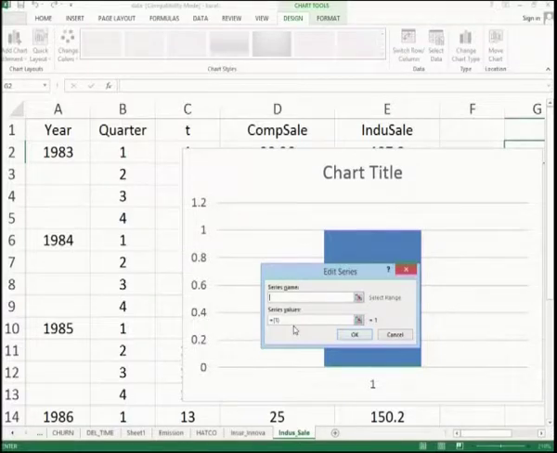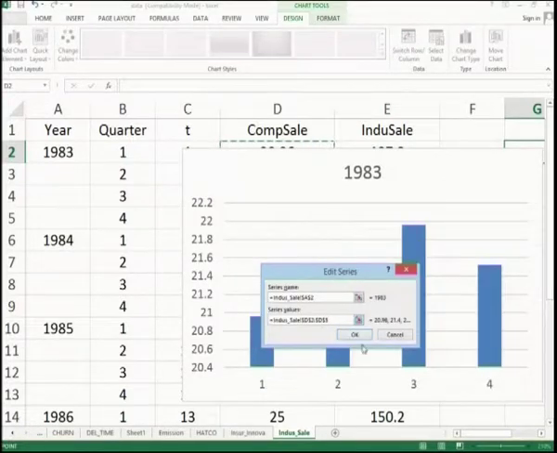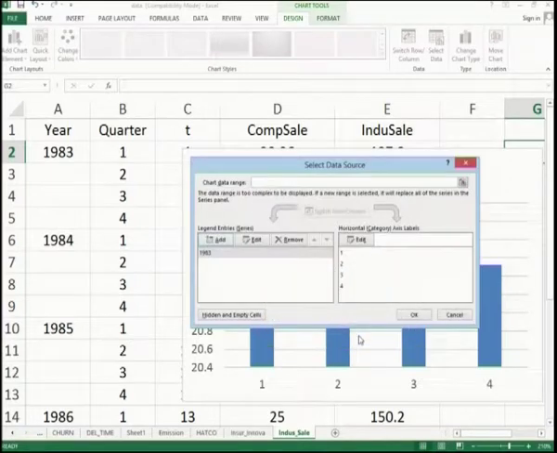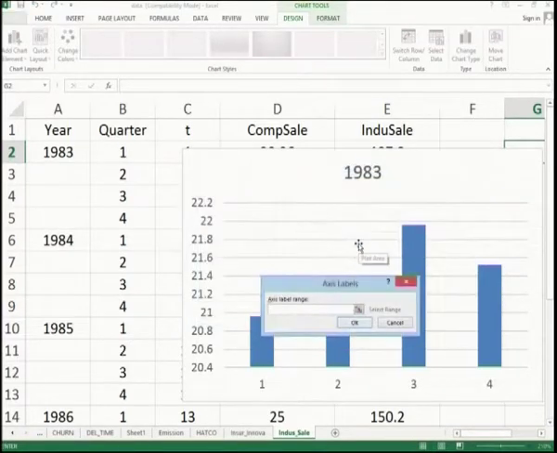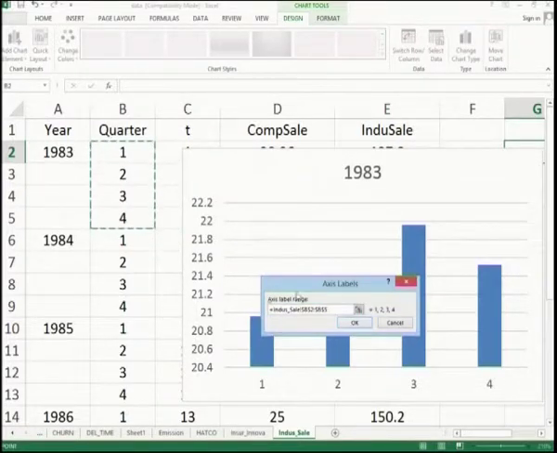So, my series name would be year 1983, I select here, then I select D2, D3, D4, D5. This is for the 4 quarters of 1983, then I say OK. Then here I will edit again, because I should know what the axis is. The axis is Q1, Q2, Q3, Q4.